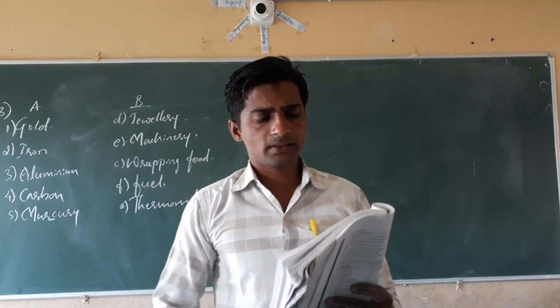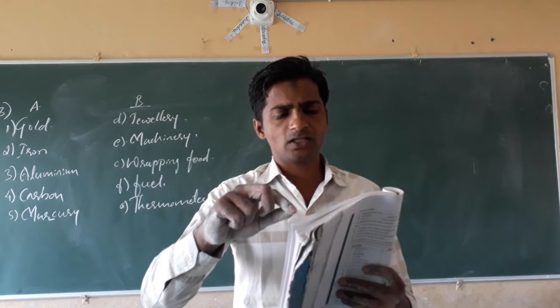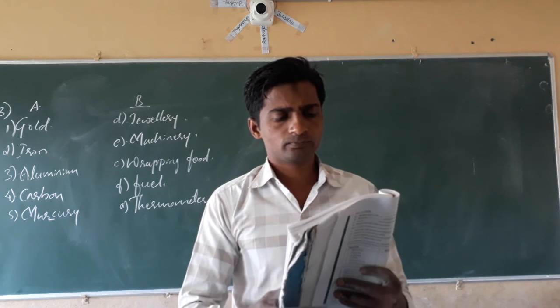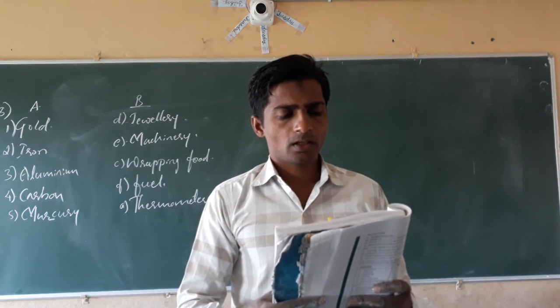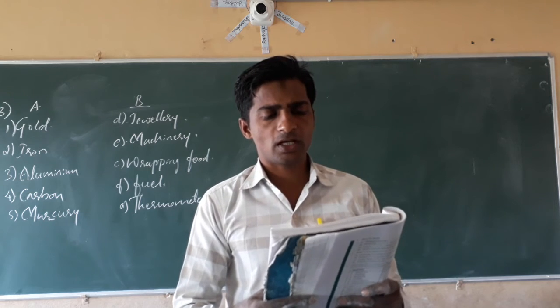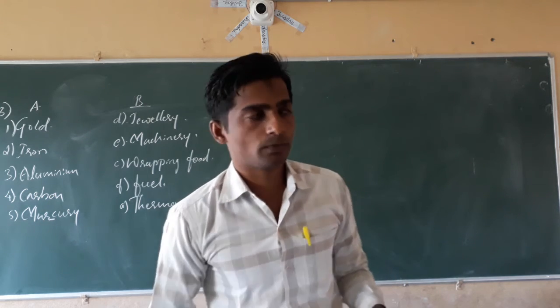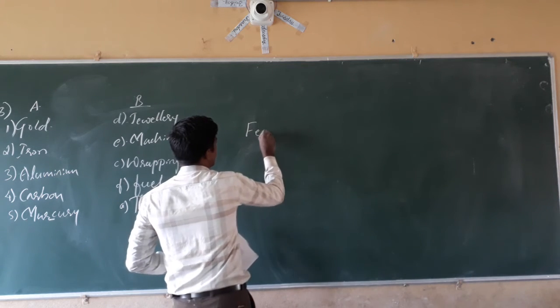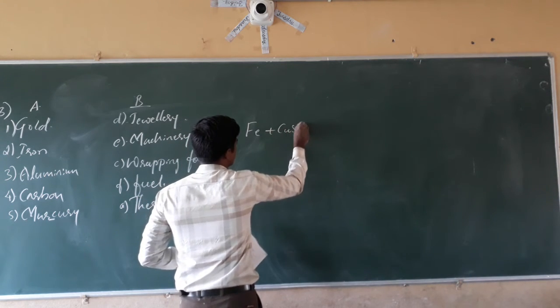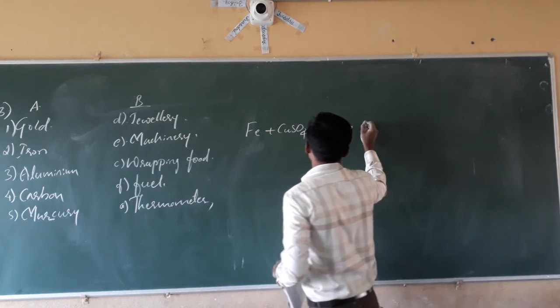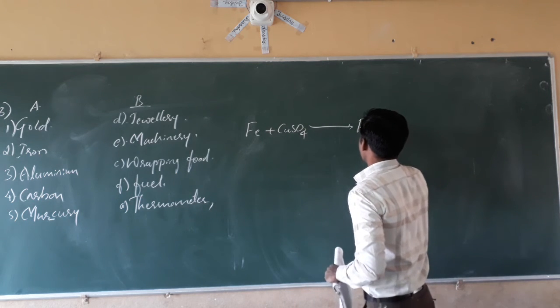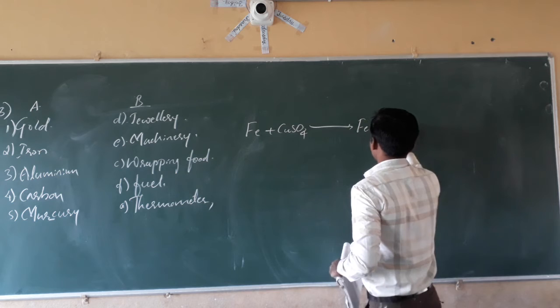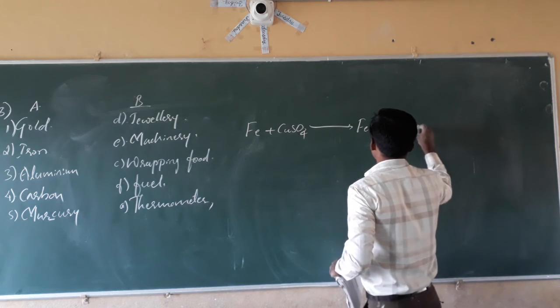iron nails are placed in copper sulfate solution. Write the word equation of the reaction involved. See what happens? Iron, when added to copper sulfate solution CuSO4, gives FeSO4 plus copper will separate.